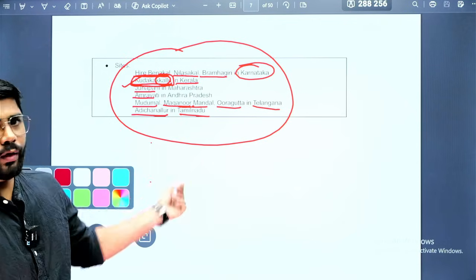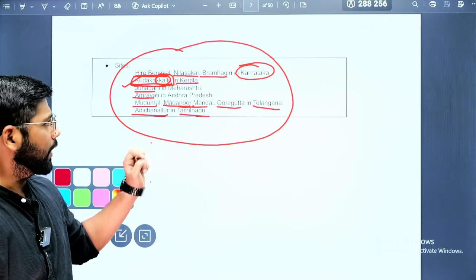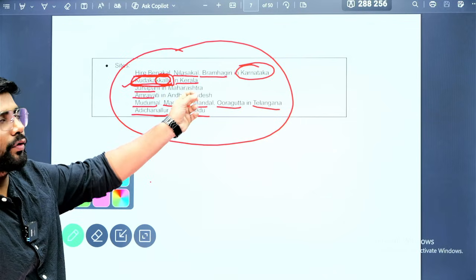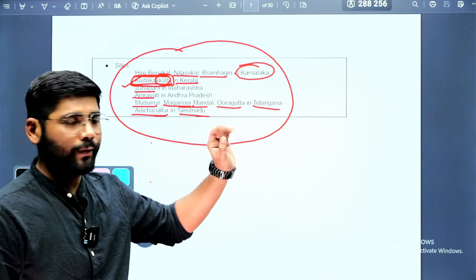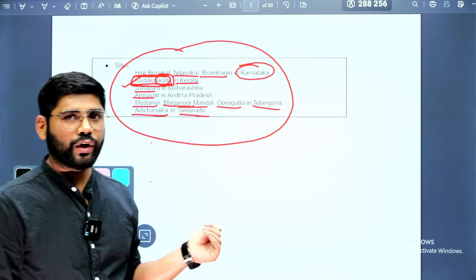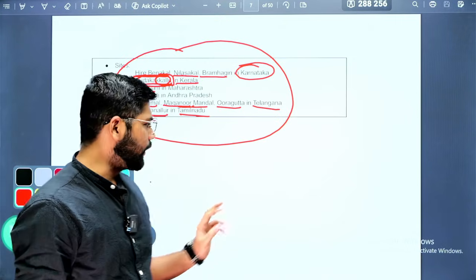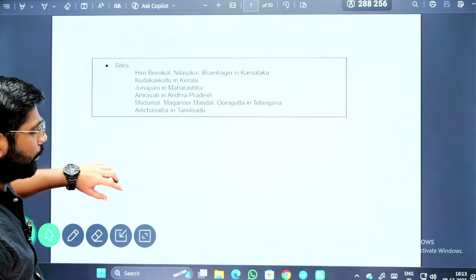So when it comes to the Chalcolithic sites, Ashmound culture, or this megalithic culture, just remember which site belongs to which state and which culture. This is more than sufficient. This is all about the Stone Age culture that I wanted to cover. Here I have finished the Stone Age culture, covering only the important things.